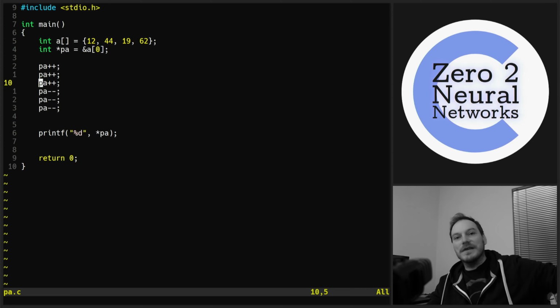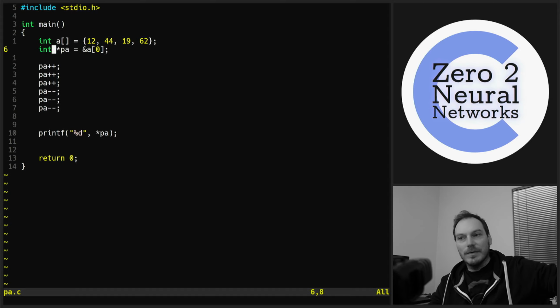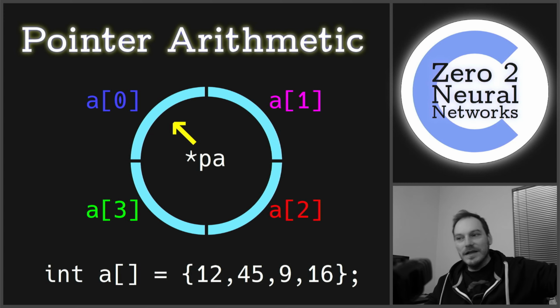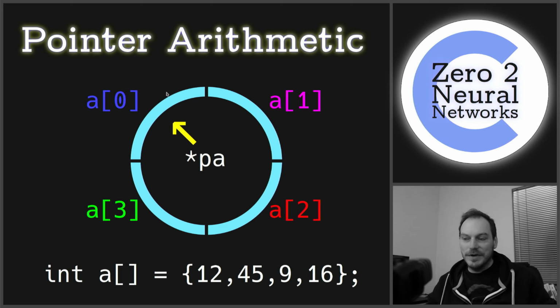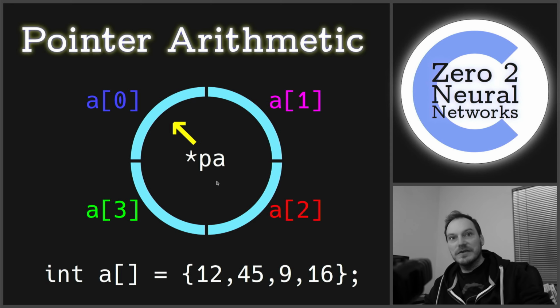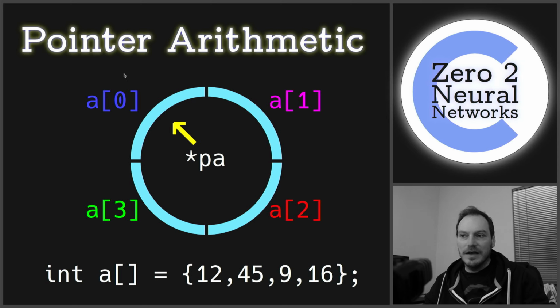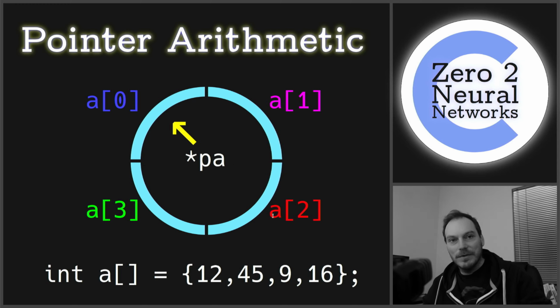And that's pointer arithmetic, which is very handy to use if we're dealing with situations where we've got pointers to things, especially pointers to arrays. So let's make a circular buffer. So what's a circular buffer? It does exactly as this picture describes. If we want to create a function like insert into circular buffer, we'll just call it add. It's going to add a value into that array and then shift the pointer along to the next one. So when we call that again, we add a value into that, and then we shift the pointer along to this.